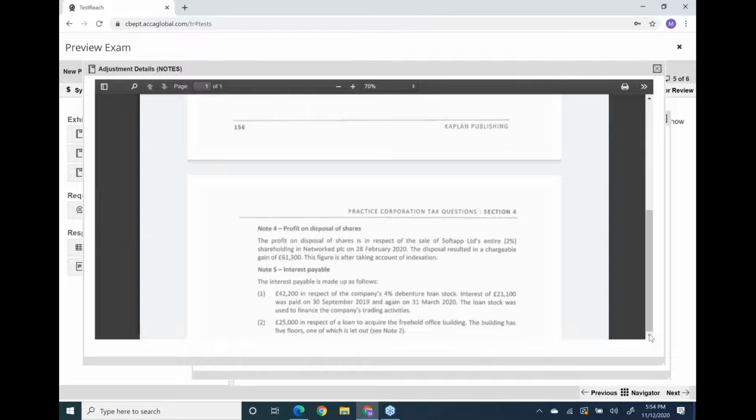Thank God, they have already deducted indexation, so this ready-made gain will go in your corporation tax format.